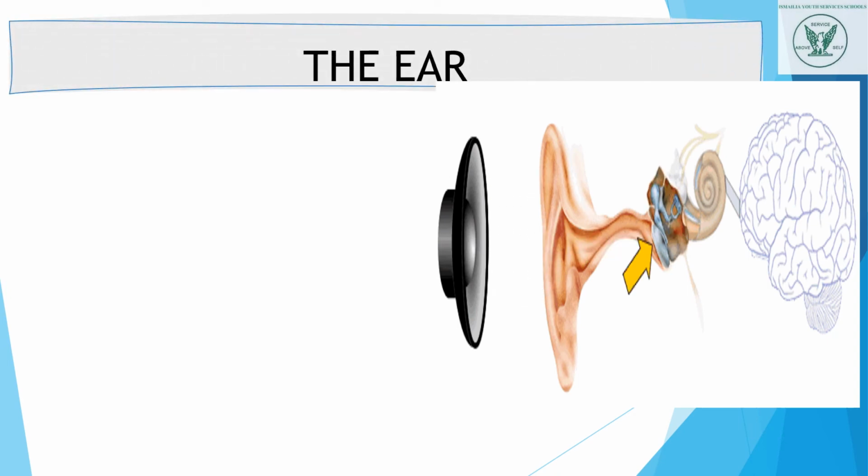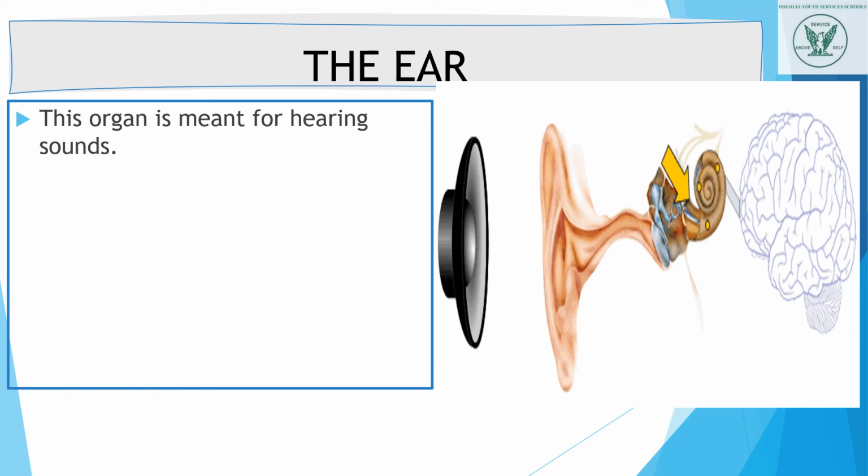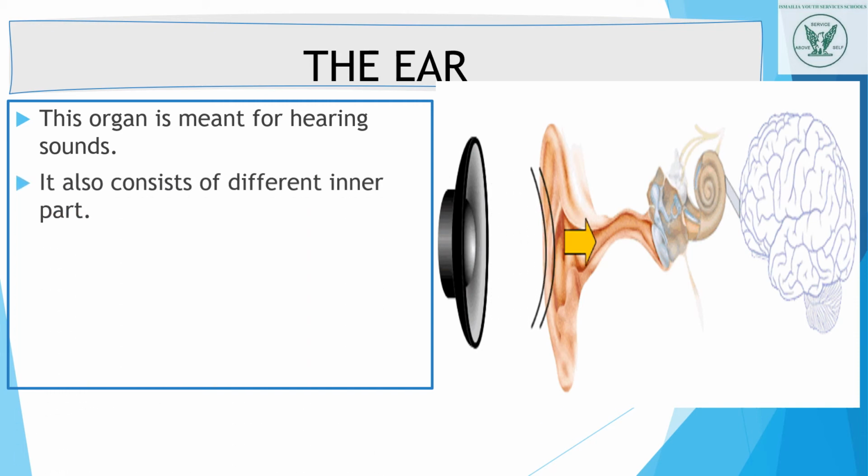Okay, this organ is meant for hearing sound. This is called the ear. It also consists of different inner parts. If we hear different sounds, you can see the internal structure of the ear: the outer ear, middle ear, and the inner ear.